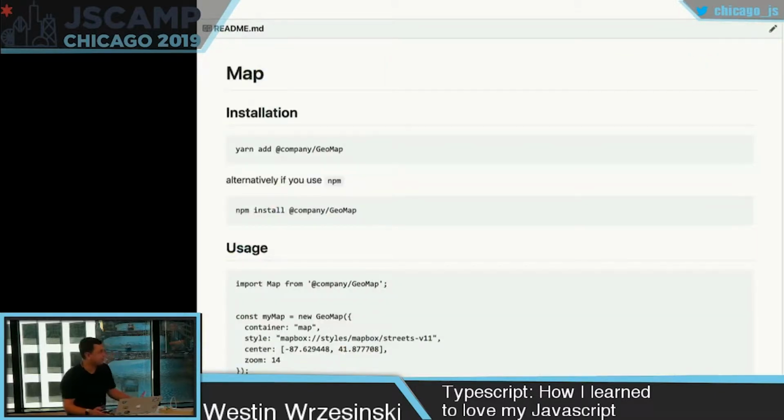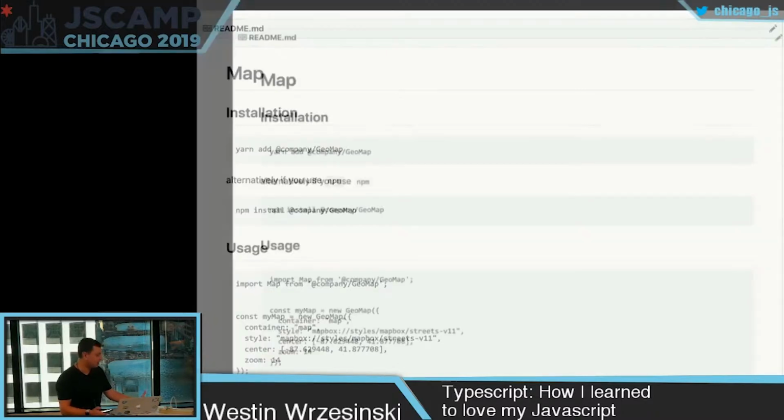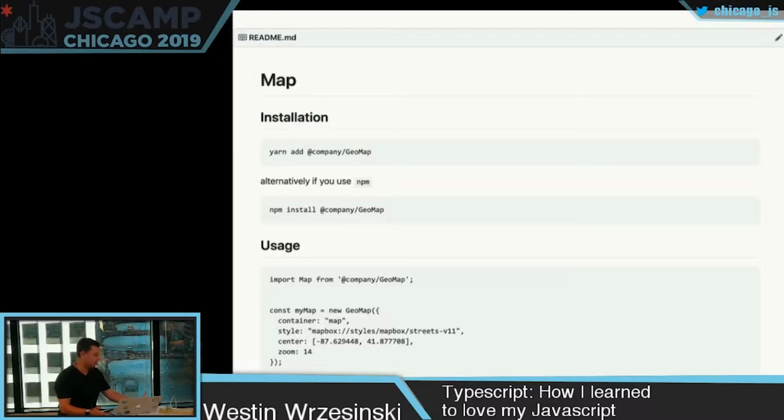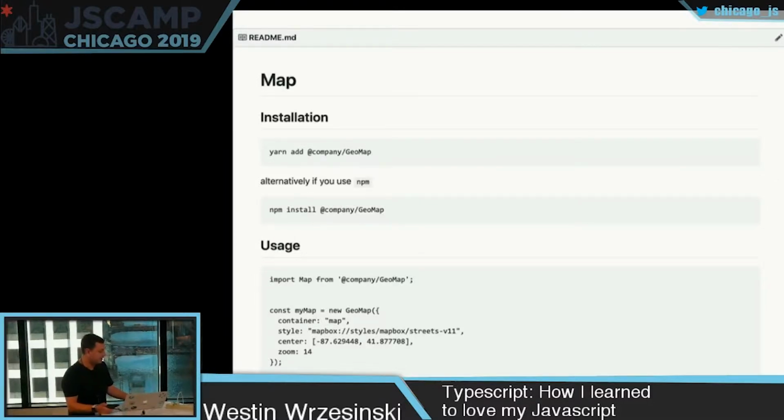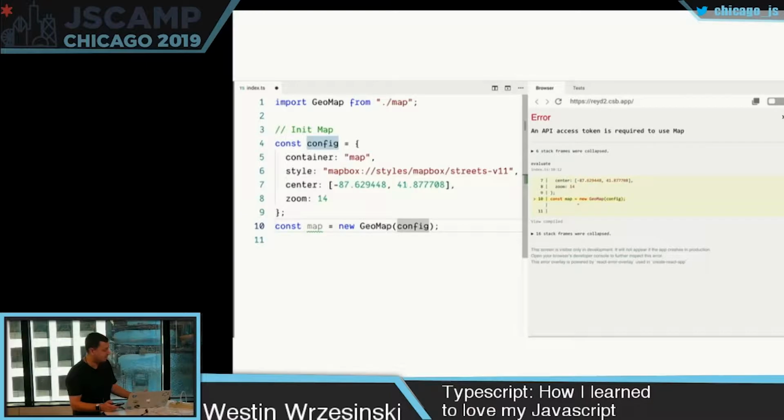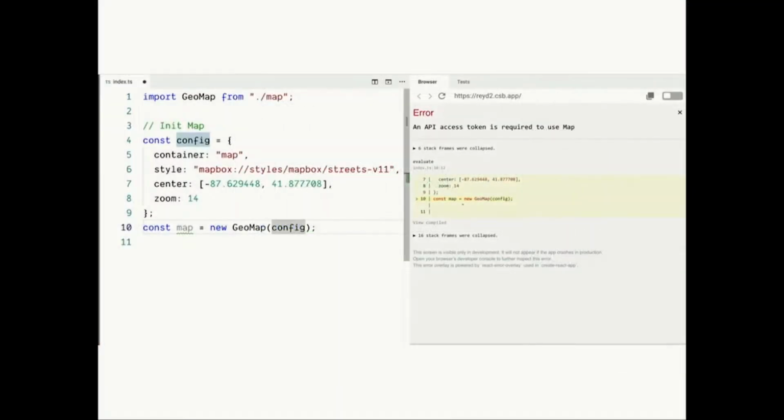So we see that this fictitious company has a map package already available in their GitHub. See how to install it. We see a little bit of usage instructions in the code block right here. So let's just go ahead, run this in the editor, and hopefully we should have a map. But here with the code next to the browser, we can see that we don't have a map. We actually just have a runtime error.